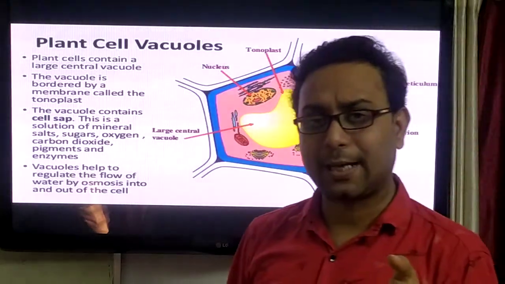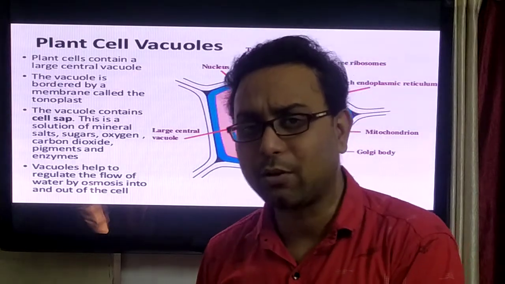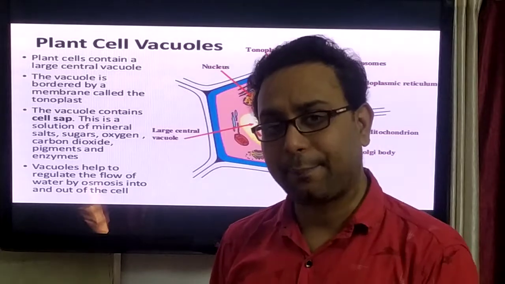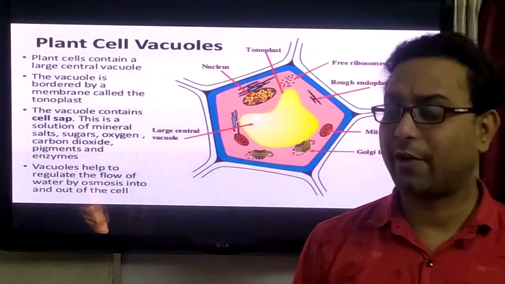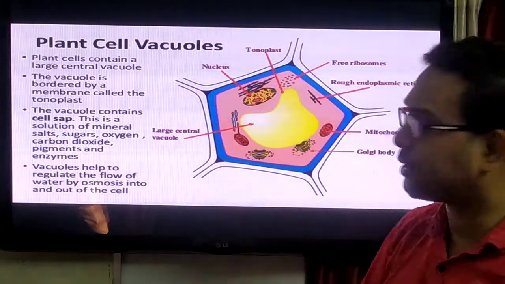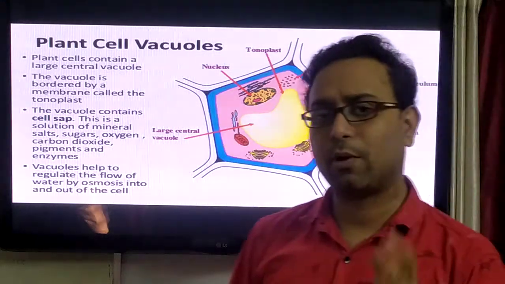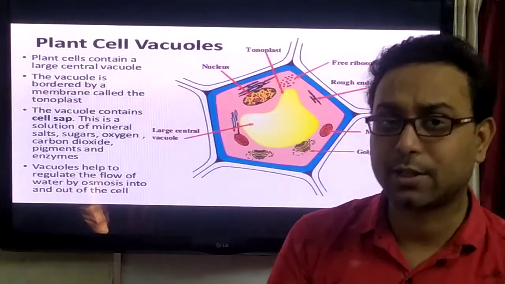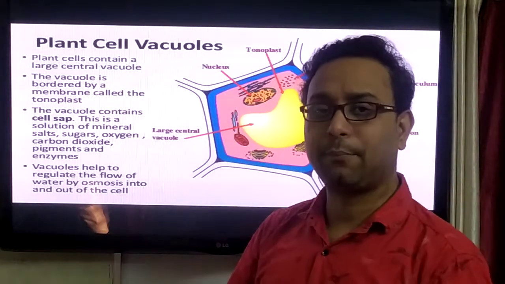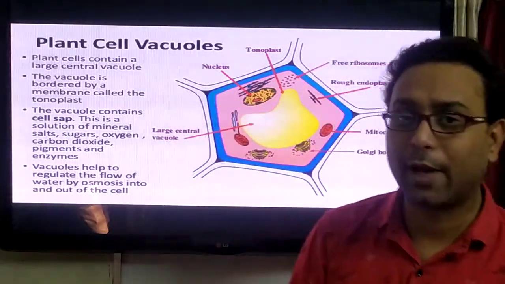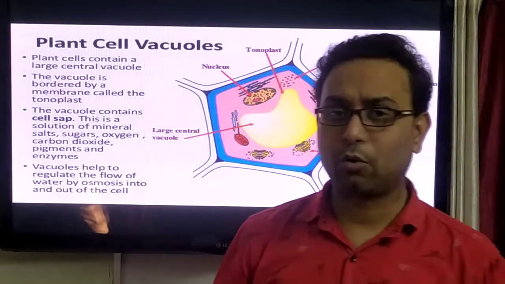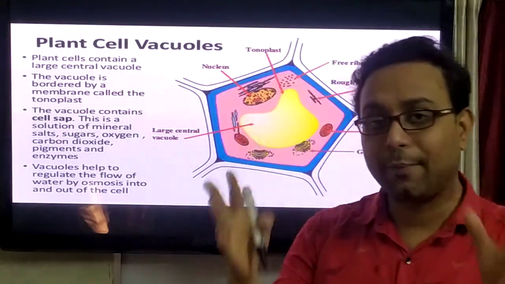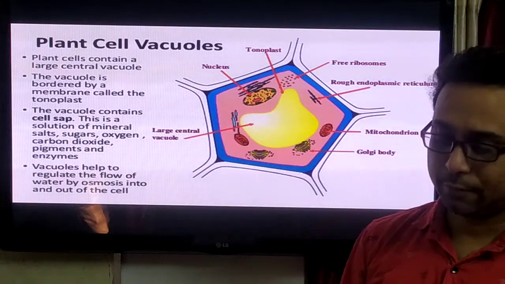Why is it called the plant cell vacuole? Animal cells have vacuoles but their size is very small. But in the plant cell you can observe this vacuole is very large in nature. A very important question arises. Vacuoles are ultimately a membrane bound structure. So what is the name of the membrane which covers the vacuole? Does anyone know the name? What is this vacuole membrane called?